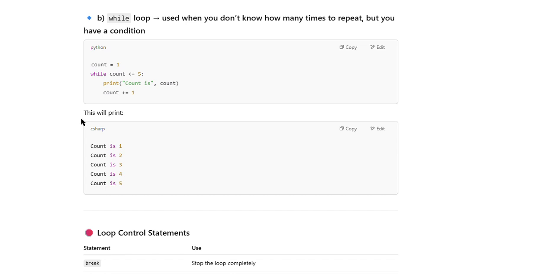You can see the output will be count starts from 1 and it should end with 5. Why? Because the condition is added here. Count is less than or equal to 5, till the count becomes 5 it should run. Once the count is 5, then it should stop looping.